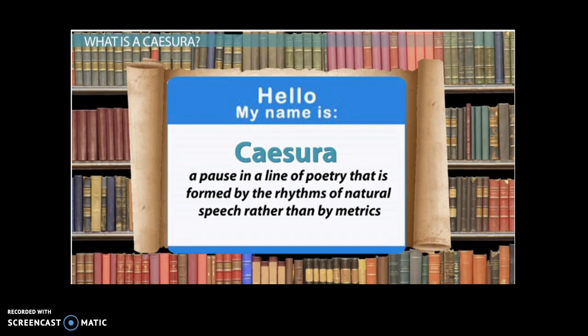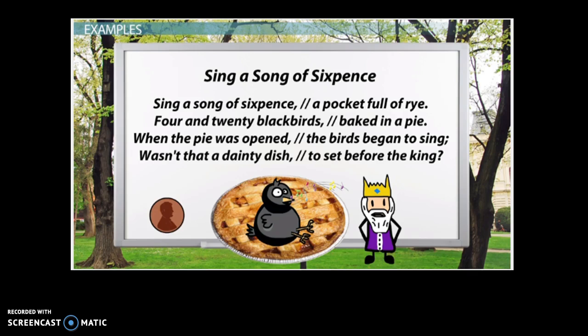So for instance, caesura can be a pause in a line of poetry that is formed by the rhythm of natural speech rather than metrics. So when you're talking, you naturally pause sometimes, and that's what creates a caesura. Okay, so it's the natural pause that occurs in lines of poetry.